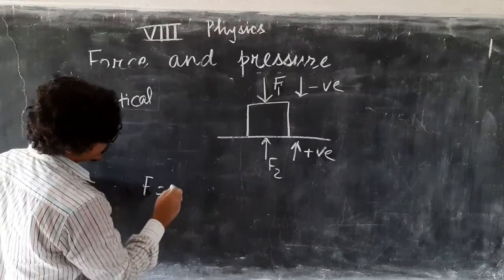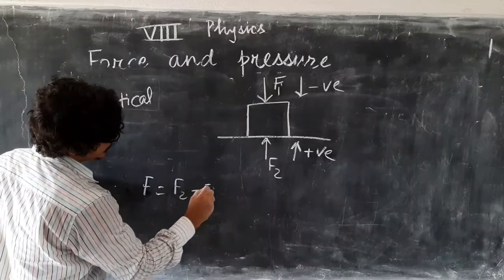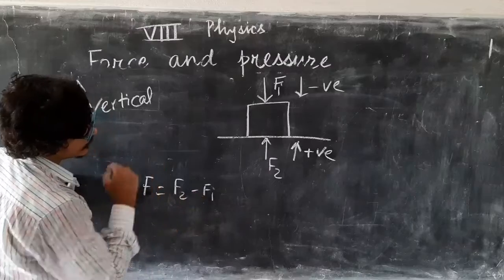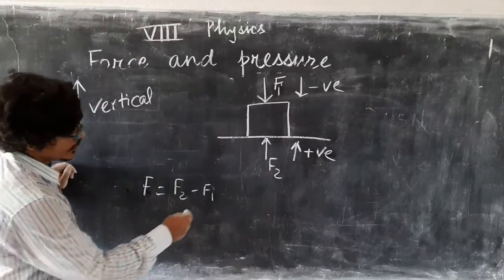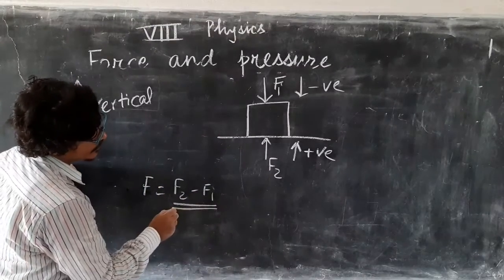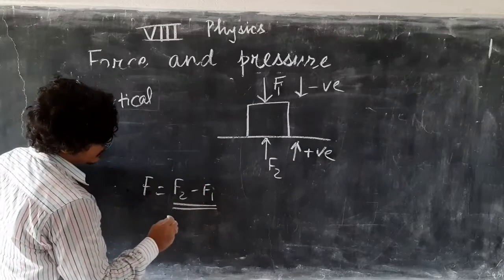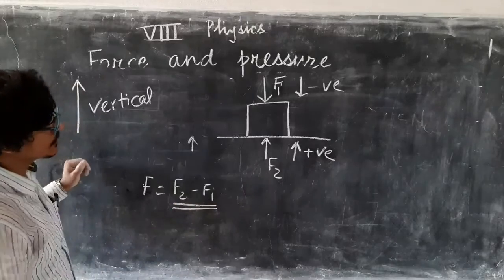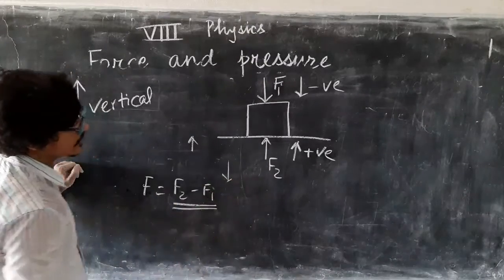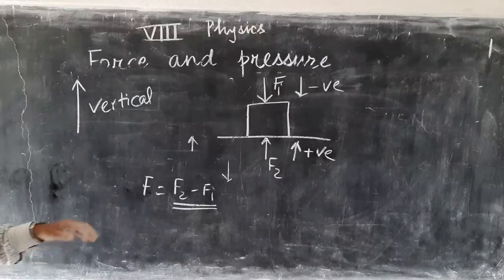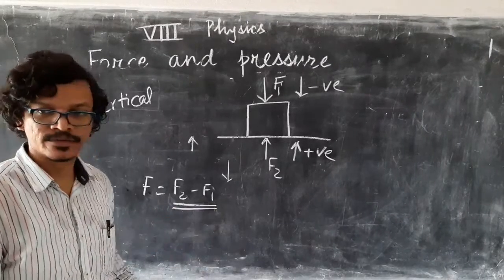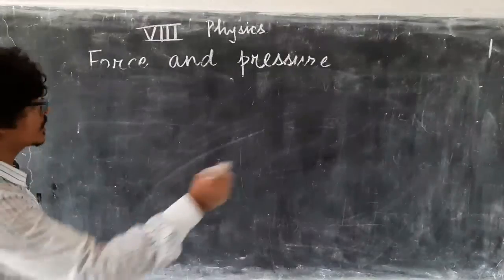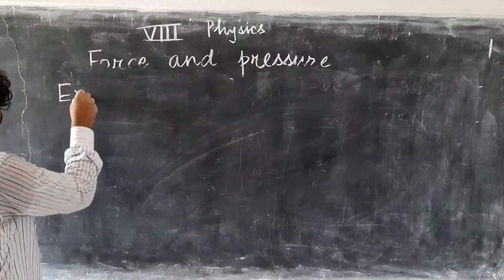So the net force will be, since this is positive, F2 minus F1. This is your net force. Now, if this quantity is positive, that means the net force will be in this direction. If this quantity is negative, then the net force will be in this direction. Let us take some examples.